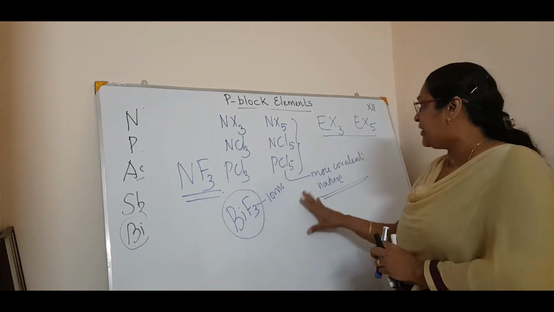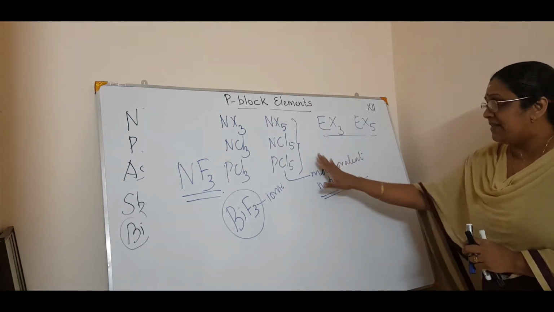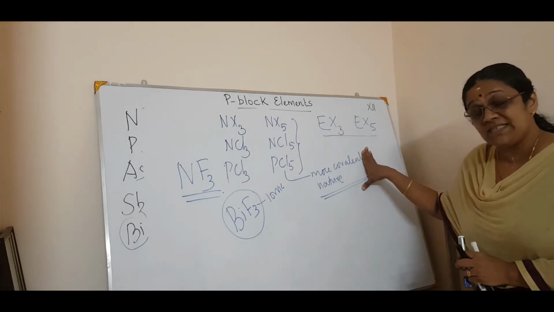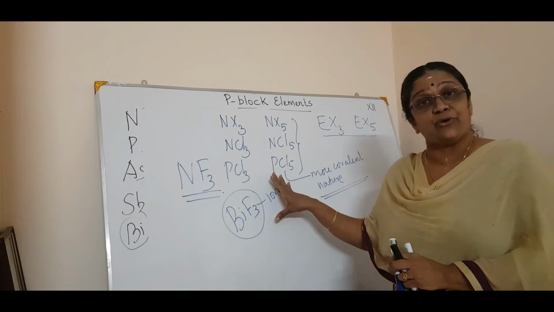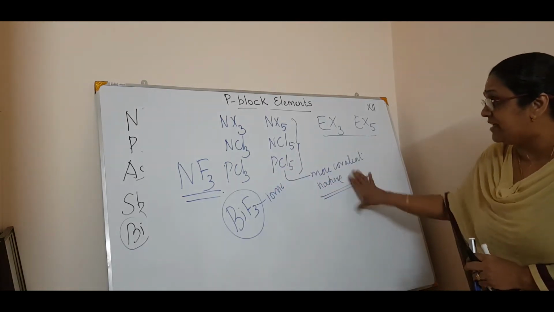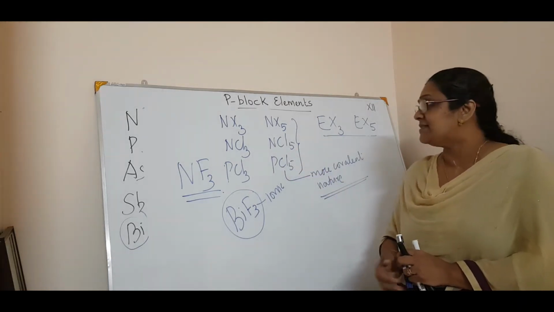Only two or three points are there. One is that it forms two types, EX3 and EX5. Then these pentahalides are more covalent in nature. Covalent and ionic nature can be determined by the electronegativity value on the Pauling scale. Then one more thing: nitrogen cannot form pentahalides.